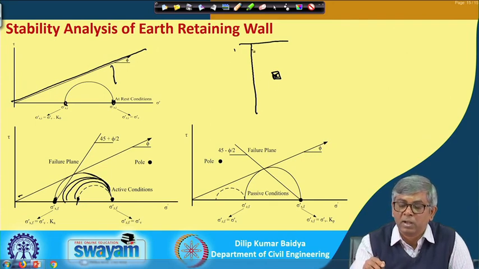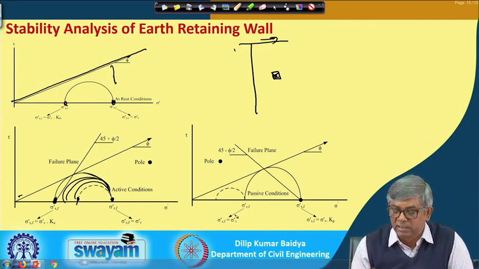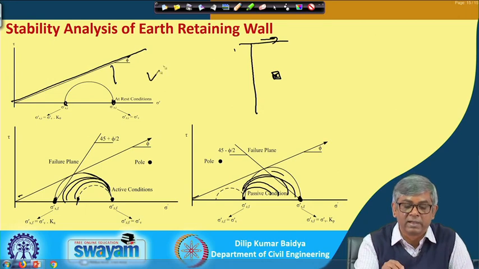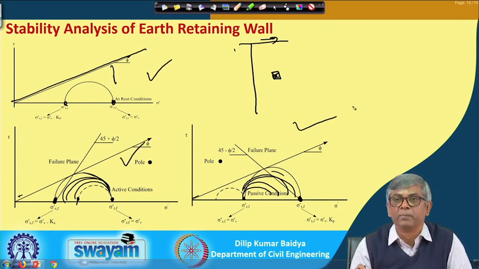Similarly, when the wall moves in this direction, initially the stress at rest was here, and slowly it will be increasing because of the wall movement in this direction. When it is just before failure, it will achieve this maximum value. At that time, if I draw a Mohr circle through this, that also becomes tangential to the envelope. So, this is at rest, this is active, and this is passive.